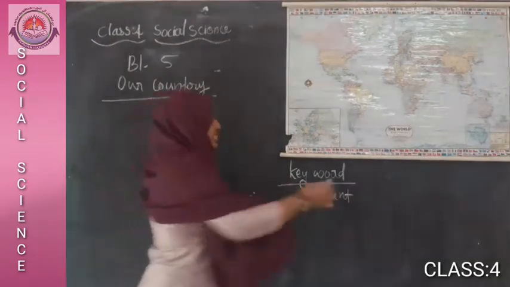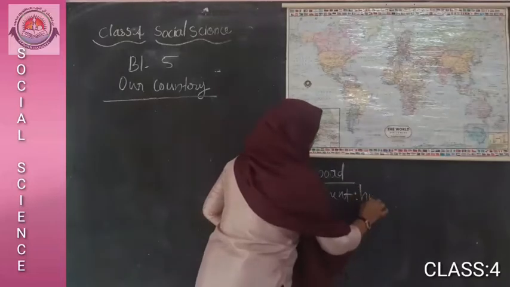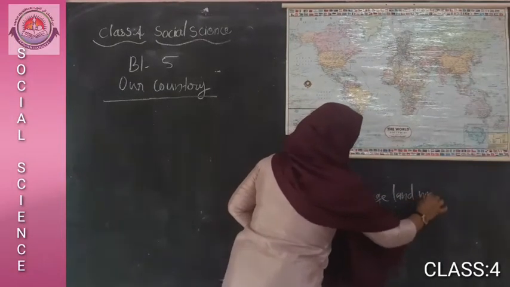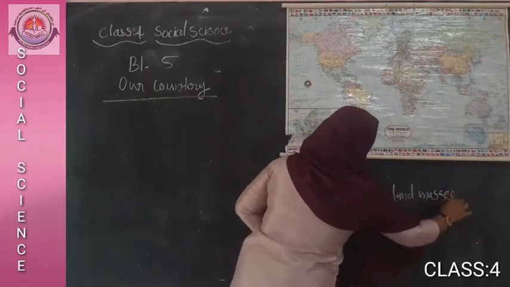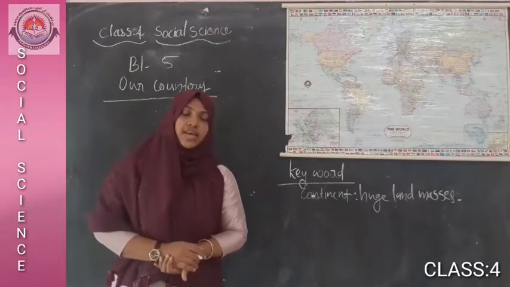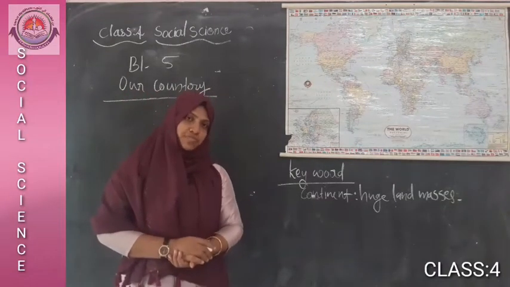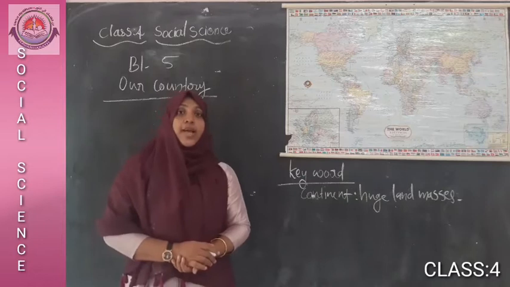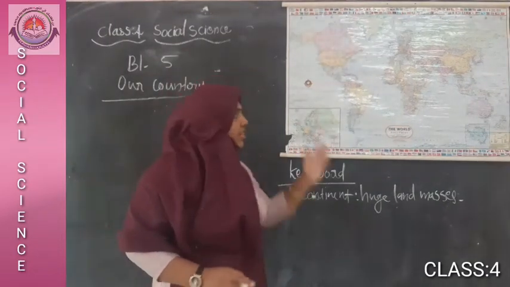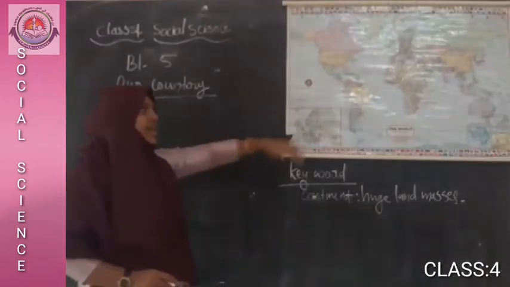So, continents are huge land masses. There are 7 continents in the world and 5 oceans. Every country is located in a continent. India is also located in a continent.